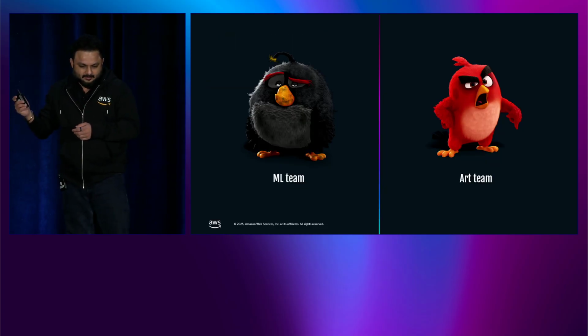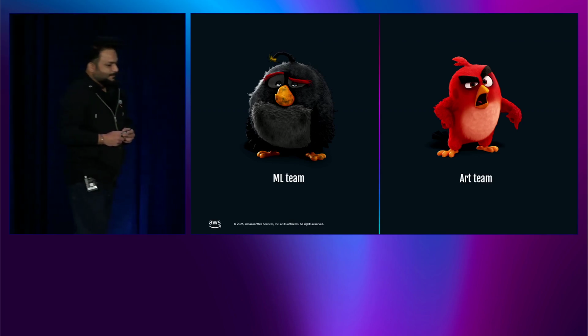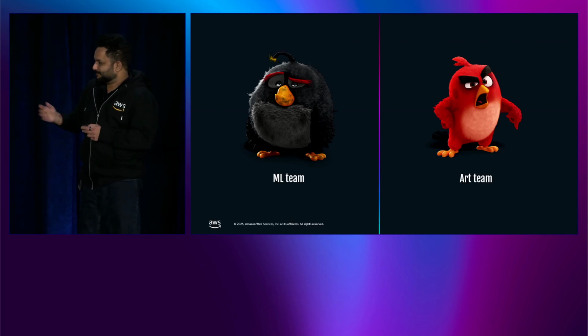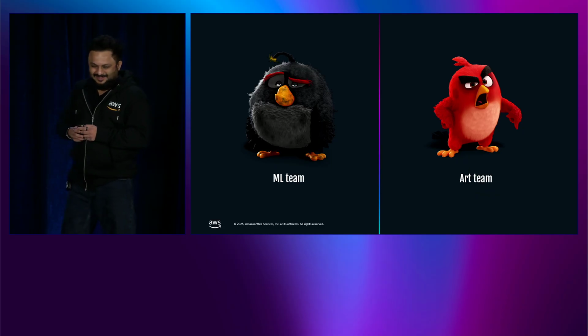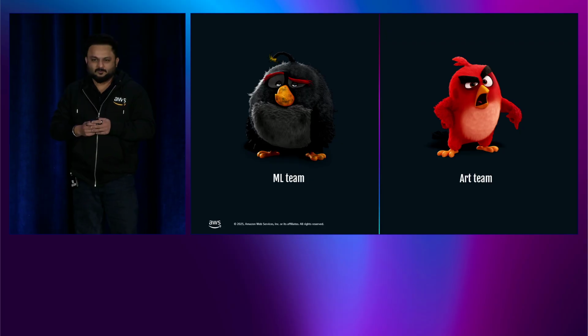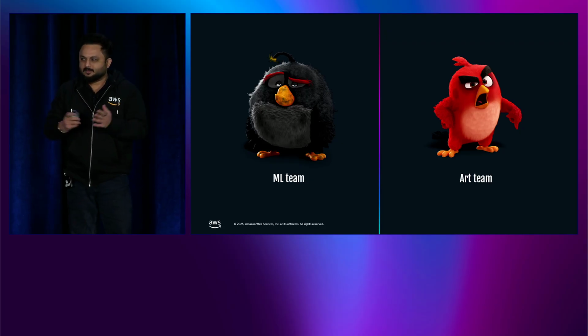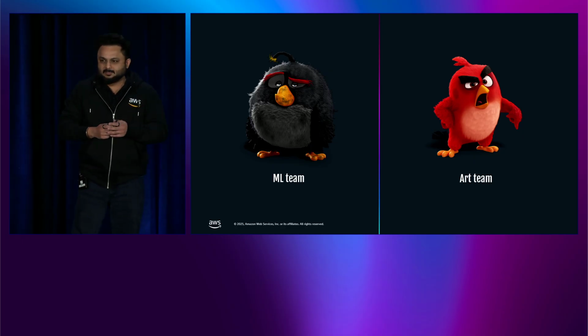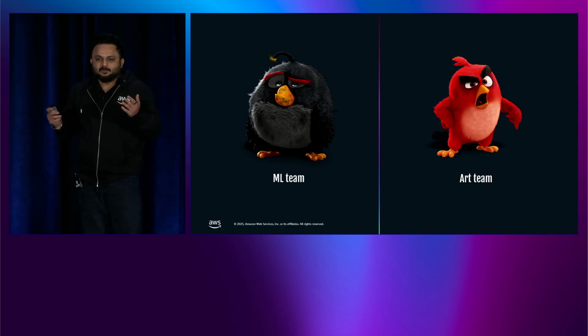Next slide. All right, so picture this. On one side of Rovio, we had the tech wizards, the ML team. Ignacio is standing at the right side. And on the other side, we had the creative souls of Rovio, the artists. They nearly made 1/3 of the workforce, but they were drowning in deadlines. Why? Because they were not able to create assets and art at the rate which the people playing the games were devouring it. So that was a big challenge.